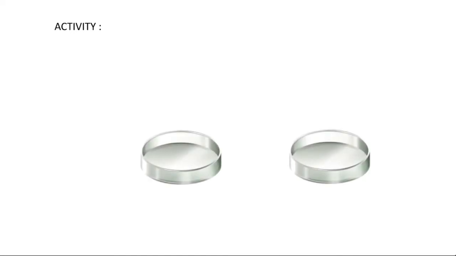Take a few drops of spirit, let us say 1 ml, into a petri dish. A petri dish is a shallow glass or plastic cylinder-shaped dish used in the laboratory. So you have to take two petri dishes separately and put a few drops of spirit, let it be 1 ml, in each.